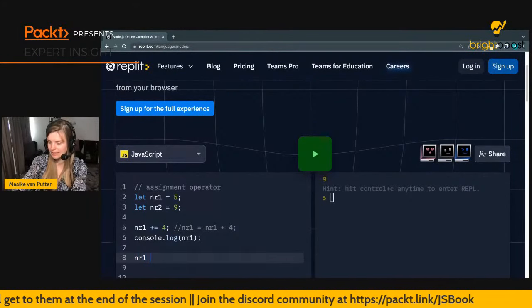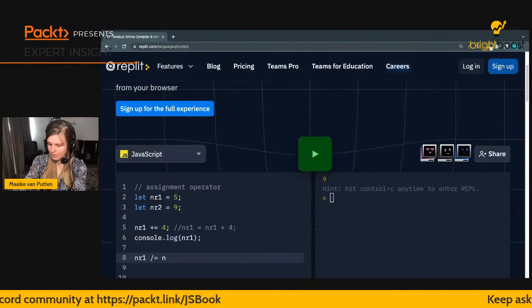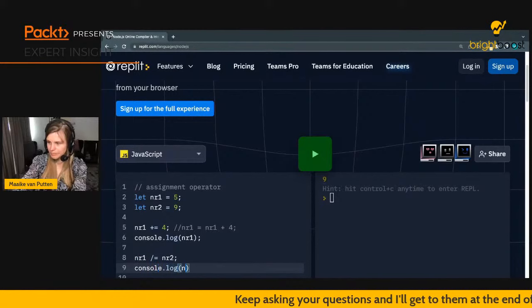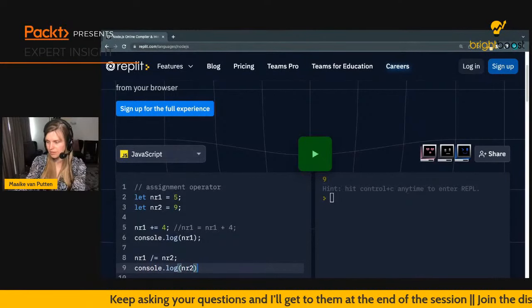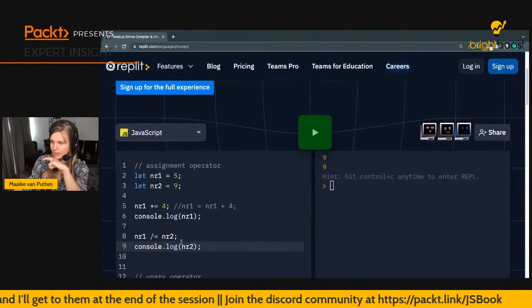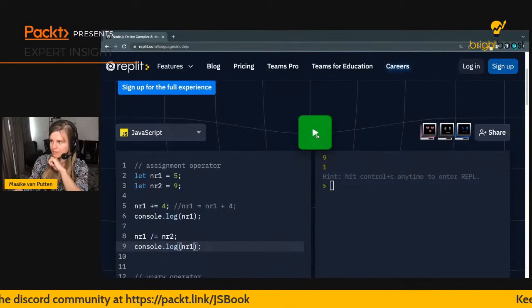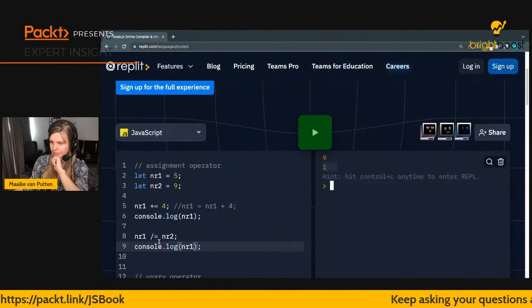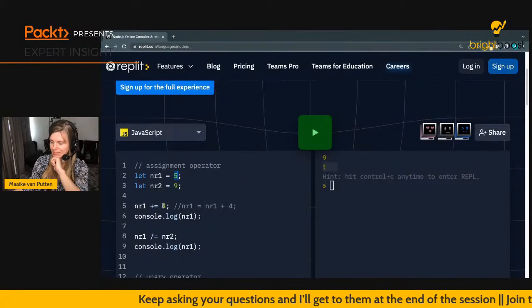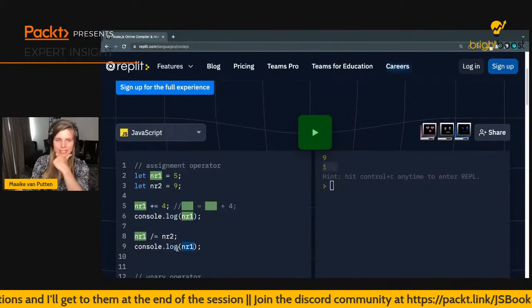So again, I could say divided by number 2, for example. There we go. And then I can print the results. Oh, I need to ask for the value of number 1 in here. You can see it has changed to 1. Because first we have number 1 plus equals 4, so it turns into 9, because 5 plus 4 is 9. Then we do 9 division equals 9, and this means that number 1 has been changed to 1.